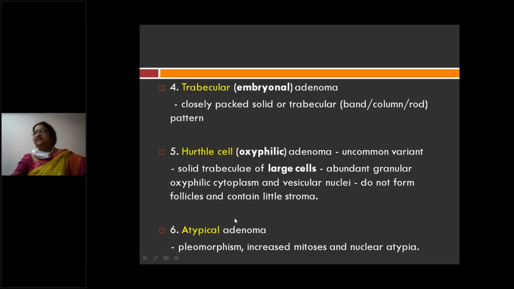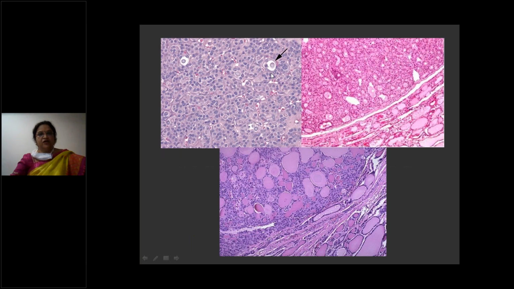Atypical adenoma means the follicular epithelial cells have pleomorphism, increased mitotic activity, and nuclear atypia. So this is one kind of arrangement. This is microfollicular arrangement, an adenoma with the follicles arranged in the form of microfollicles. This is in high power and this is in low power.